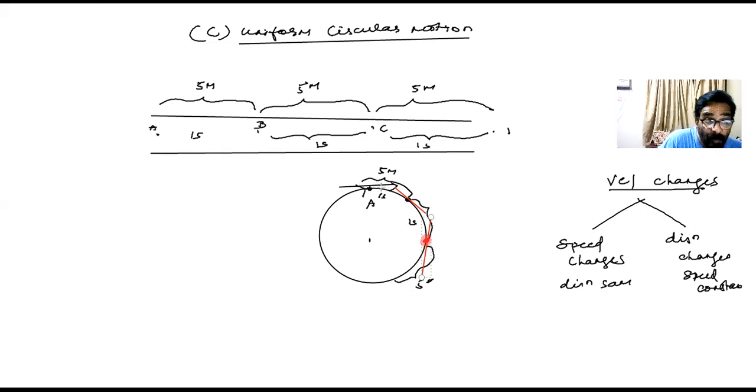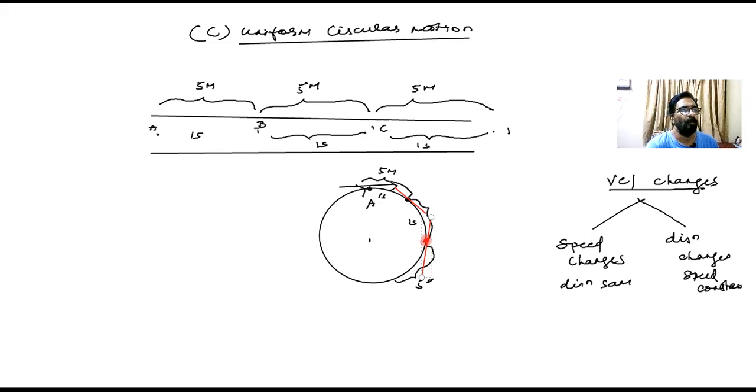He was walking just 5 meters per second along the circumference. That means he had a uniform speed, but his direction keeps changing. Such a motion along the circle with a uniform speed, we call uniform circular motion. Motion of a body along the circular path with the uniform speed is called uniform circular motion.